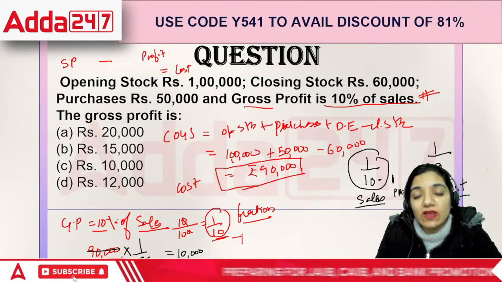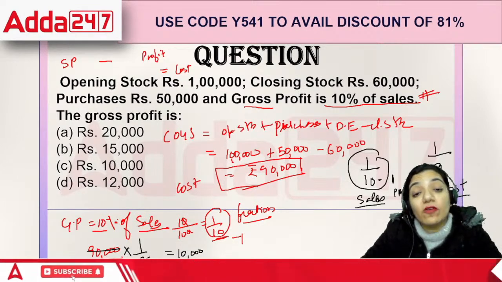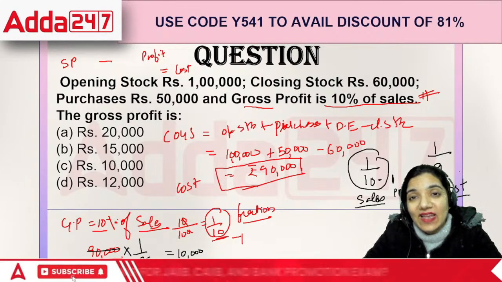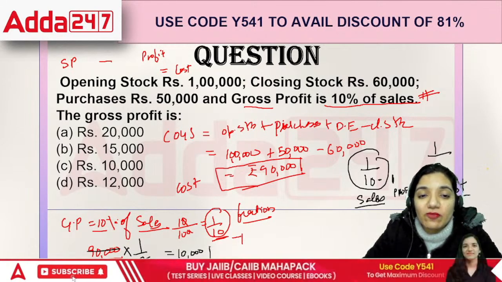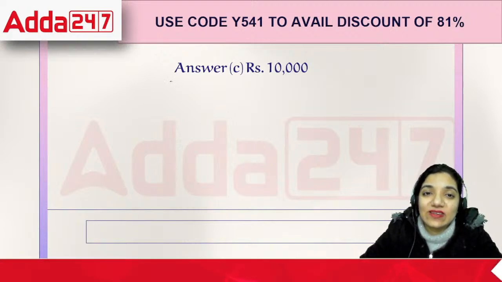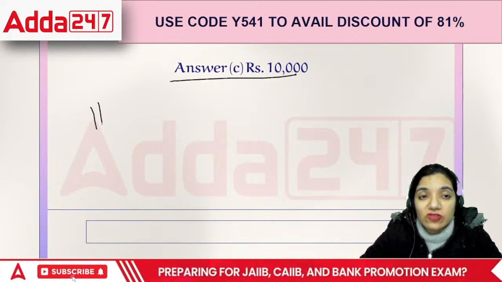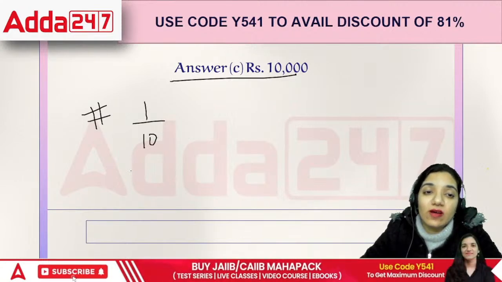That means if it is 1 by 10 of sales, it would be 1 by 9 of cost. So it is 90,000 into 1 by 9. The profit was 10,000. Correct answer is 10,000.